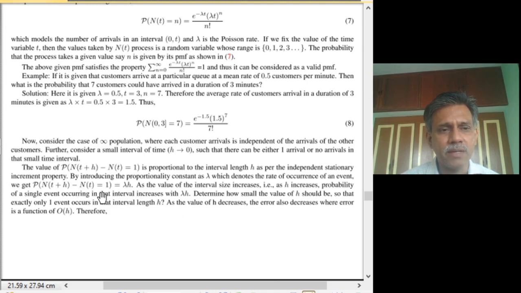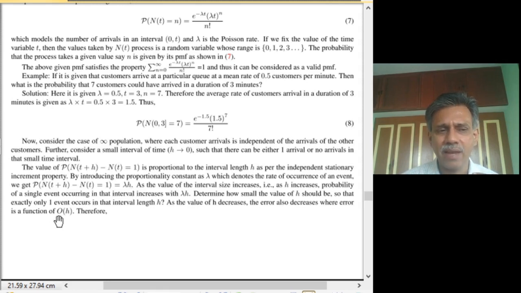But obviously this will be true only when h is small. When h becomes larger, this linear assumption that the probability of one event occurring is equal to lambda h breaks down slowly. So there is an error that we introduce in writing that it is equal to lambda h. We will model this error using what is called an order function.